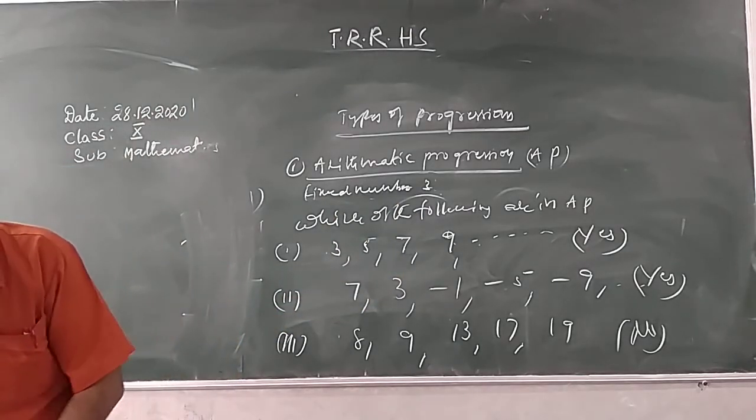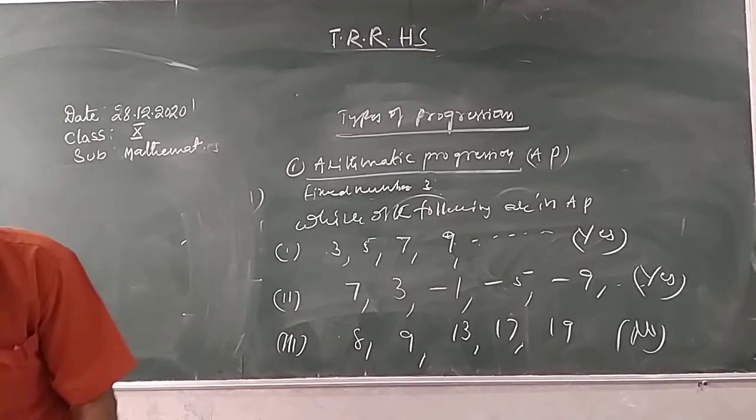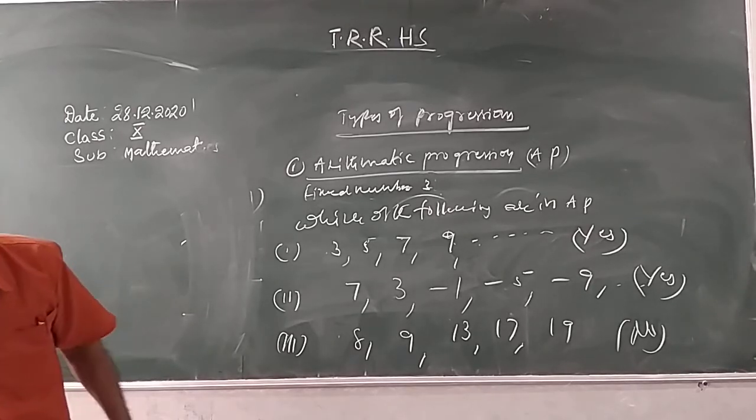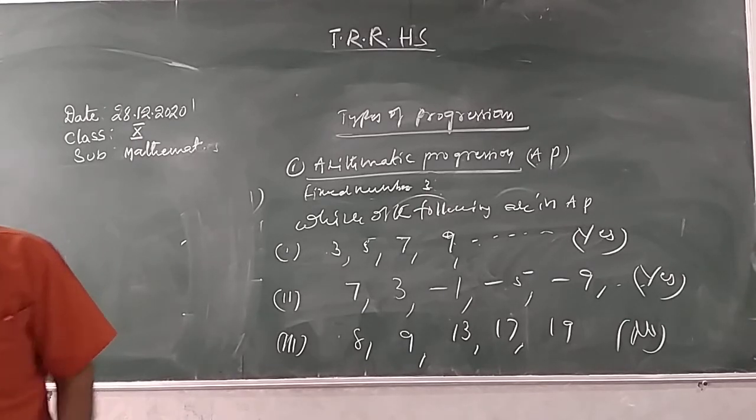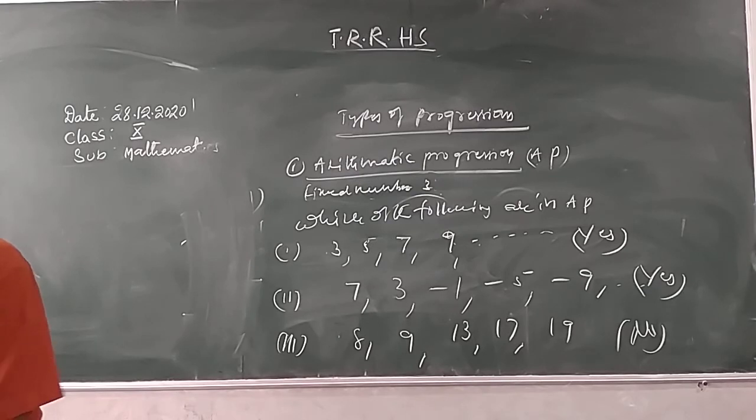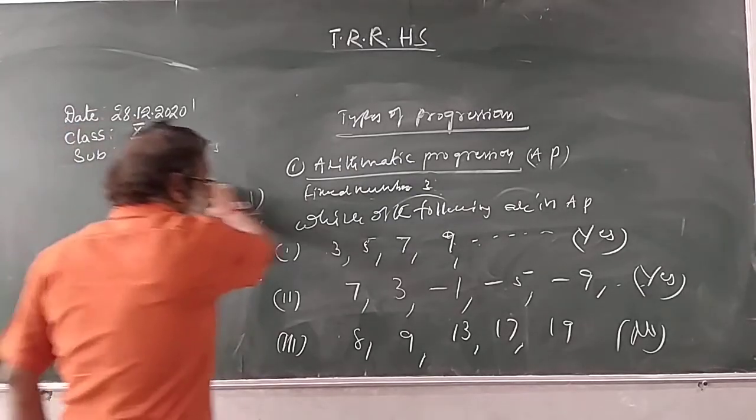Okay. What is arithmetic progression? The arithmetic progression is a list of numbers in which each term is obtained by adding a fixed number to the preceding term, except the first term. Okay. Let us write the general form.